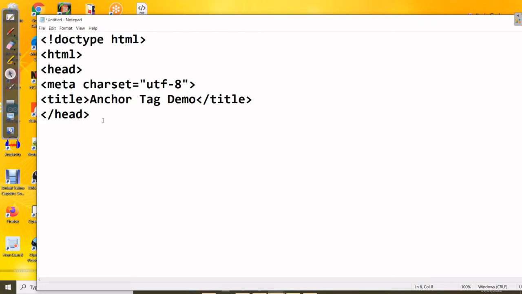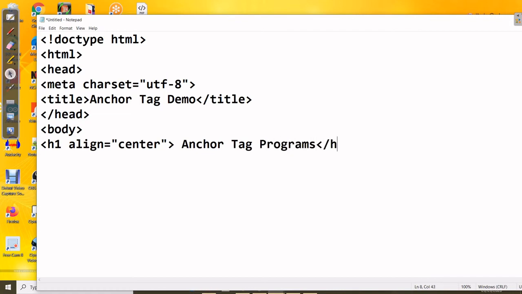Then after the head we can start the body, and then you can give a heading to identify the programs. Align equal to center, for your display purposes. The heading is anchor tag programs.